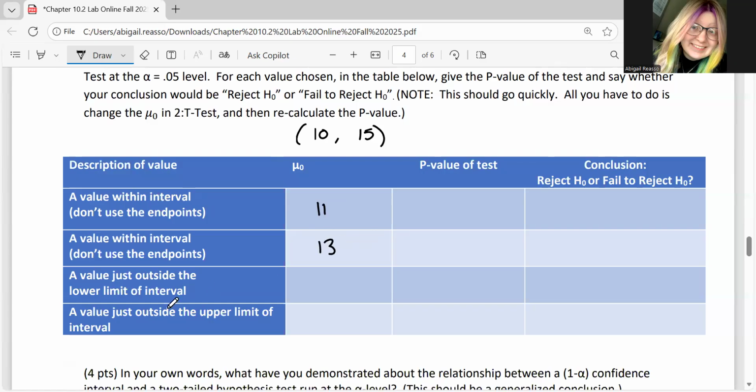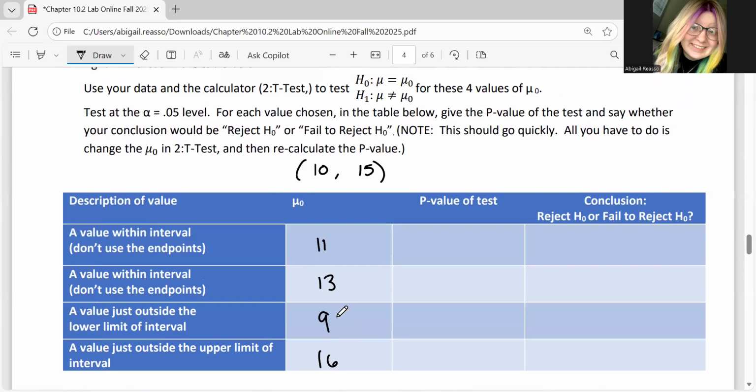A value just outside the lower limit would be something below 10. So we could do 9. And then a value above the upper limit, we could say 16. You could go further out from the 9 and the 16 if you wanted to, as long as it is above or below, that is fine.